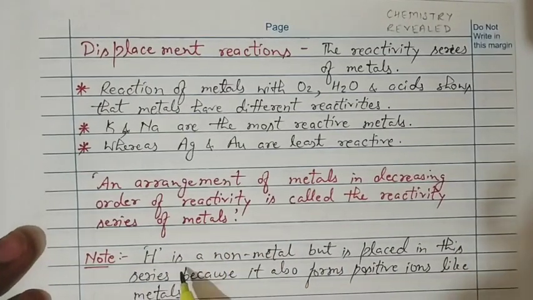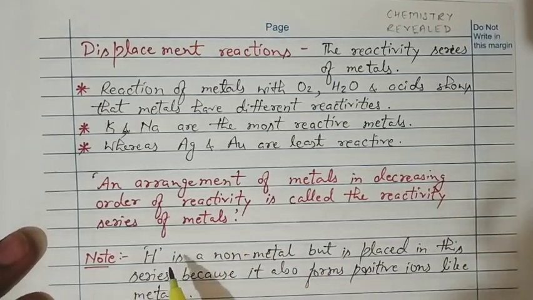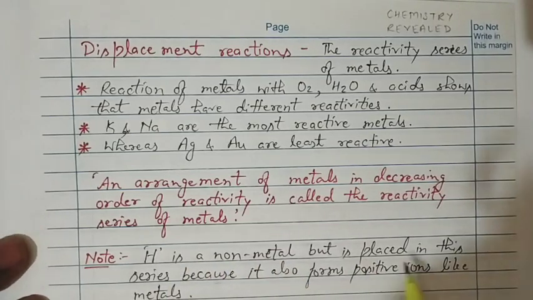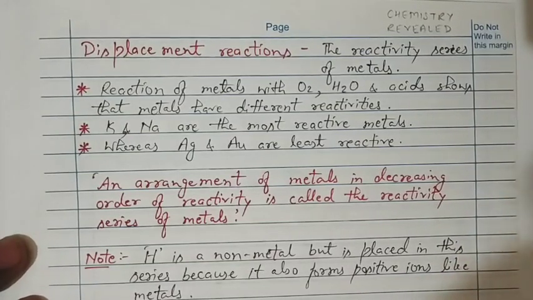Now note, we have included hydrogen also here. Hydrogen is a non-metal but is placed in this series because it also forms positive ions like metals. So this is a very important point to consider, that hydrogen is also placed in the series of metals. So let's see what this reactivity series of metals is.